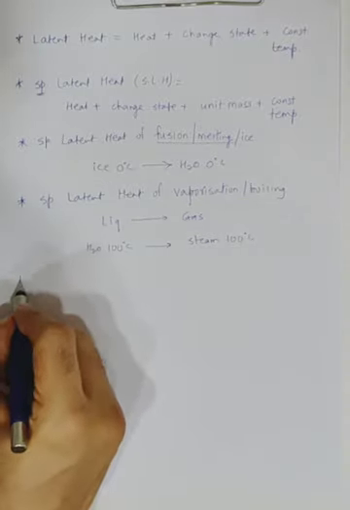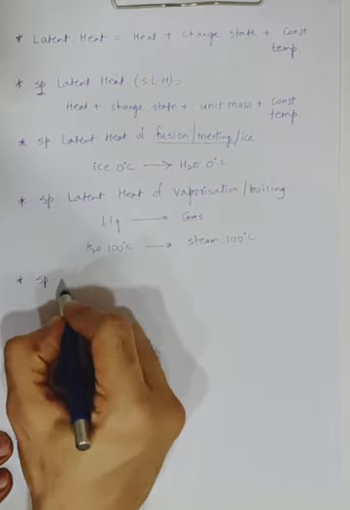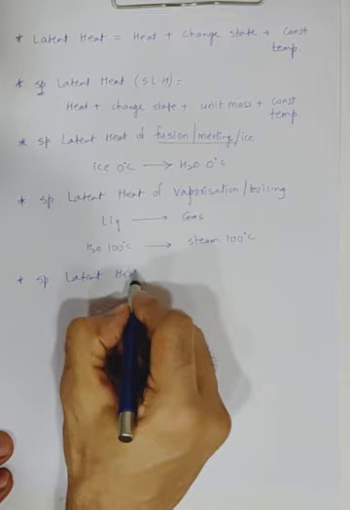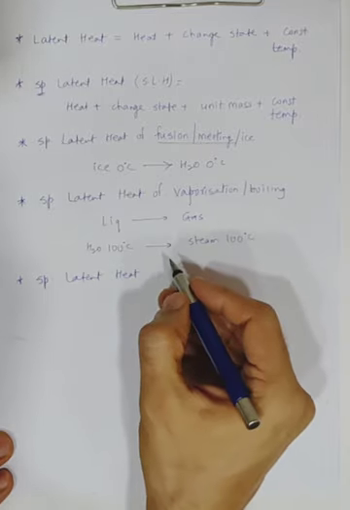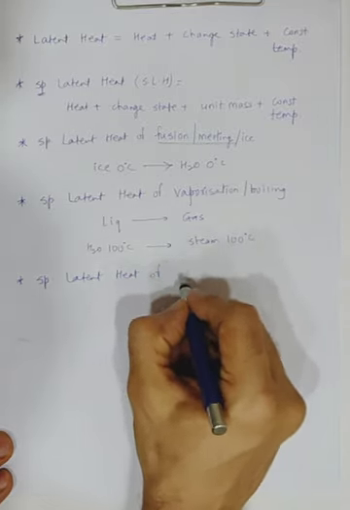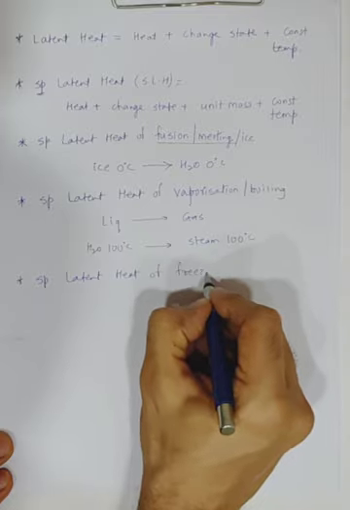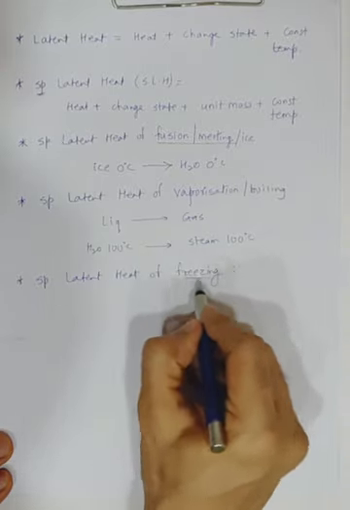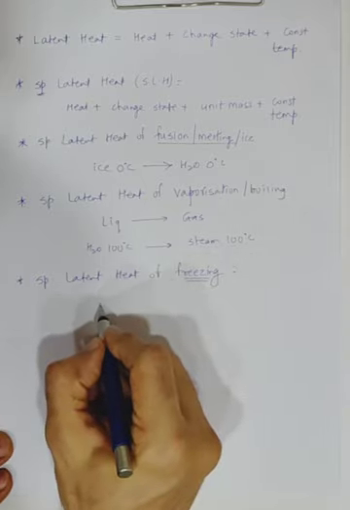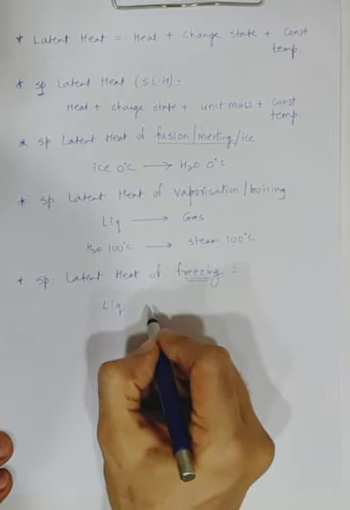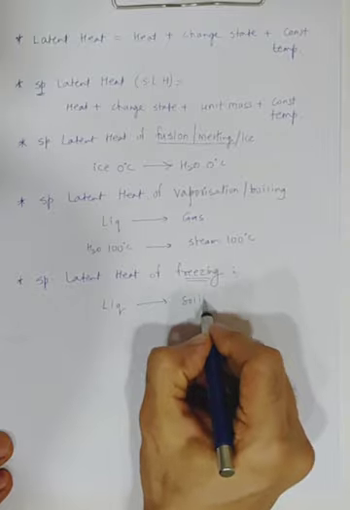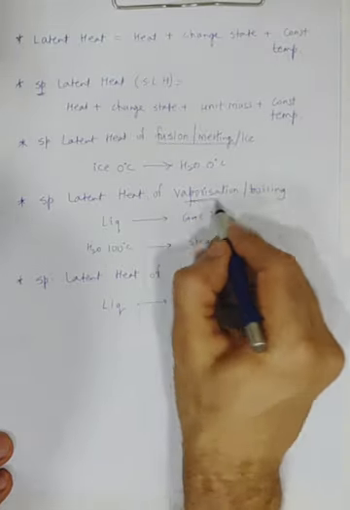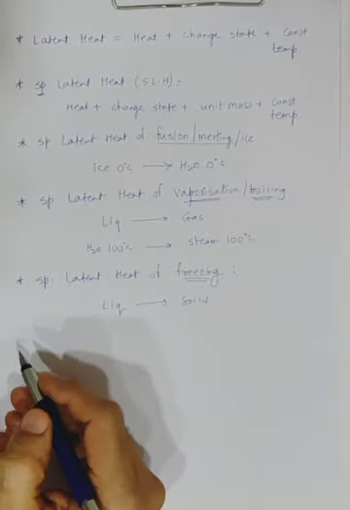Then, in the same way, there is also specific latent heat of freezing. So what would this mean now? Freezing means we are converting liquid into solid, again at constant temperature. So that is called specific latent heat of freezing.